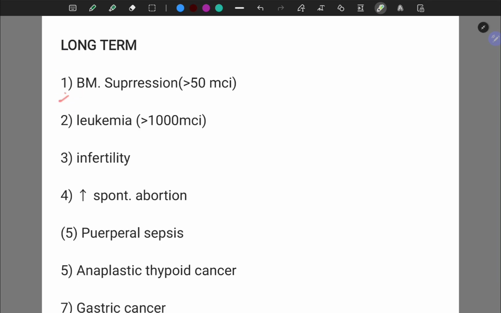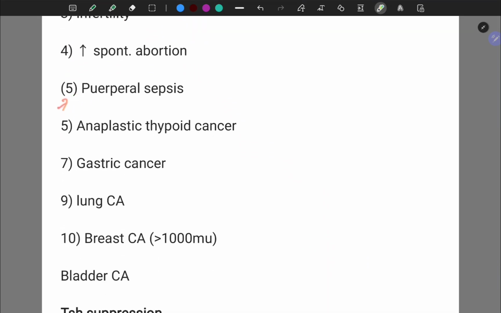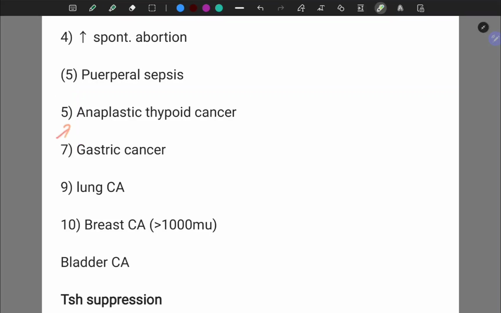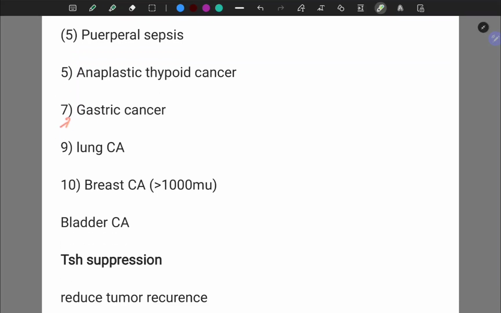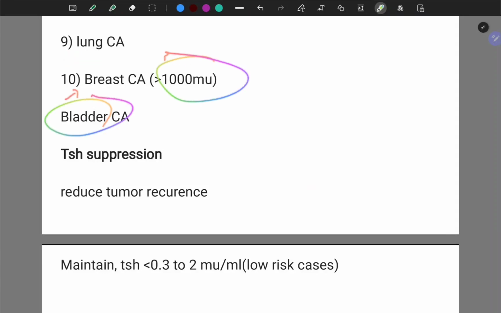Long-term side effects: bone marrow suppression more than 500 microcurie, leukemia more than 1000 microcurie, infertility, increased risk of spontaneous abortion, puerperal sepsis, anaplastic thyroid cancer, gastric cancer, lung cancer, breast cancer more than 1000 microcurie, and bladder cancer.